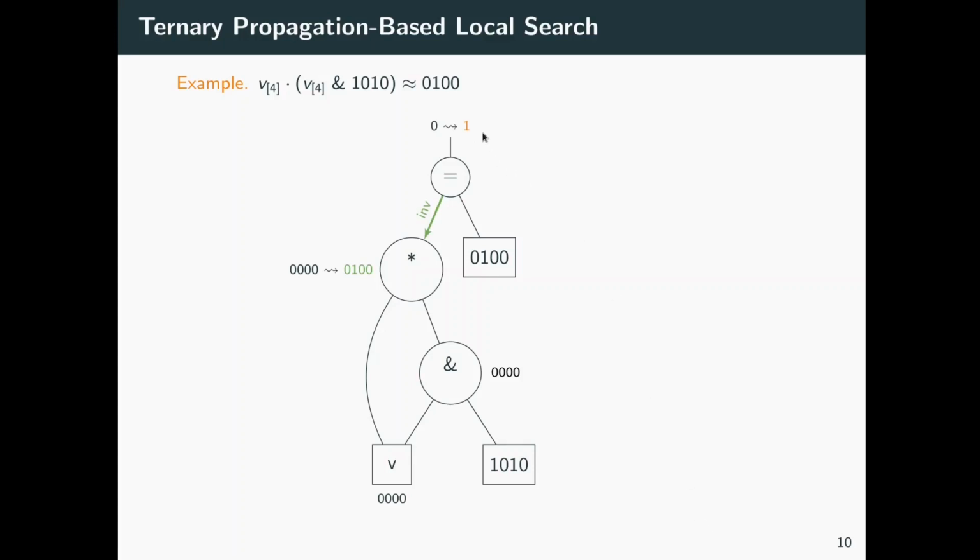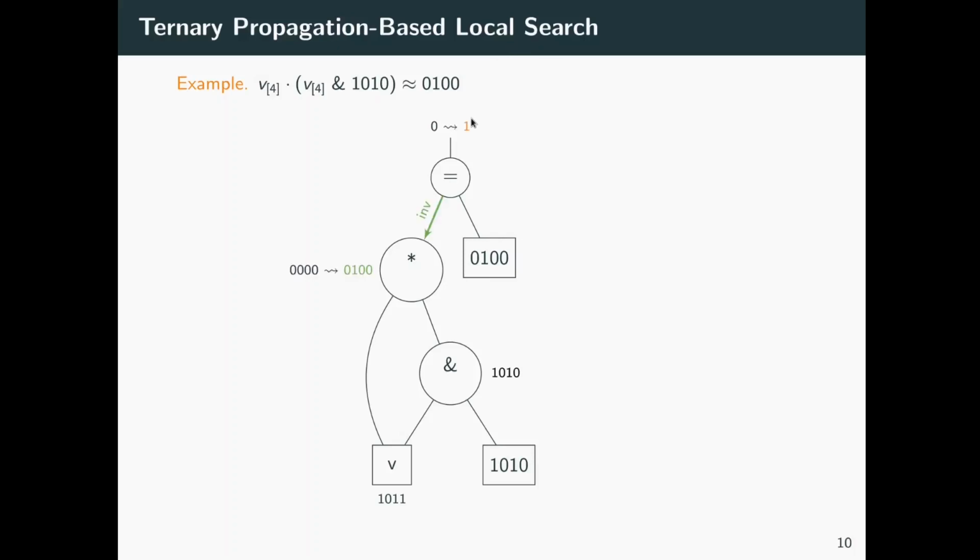We now assume that the target value for the root is true and propagate this target value down to the multiplication by computing an inverse value. Both operands of the multiplication are 0 and therefore essential, and we randomly pick the right one. We pick one of the possible consistent values and continue propagation. Now for v, there doesn't exist an inverse value given the current target value, and we pick one of the possible consistent values. We assign v to the selected consistent value, evaluate the current assignment, and the root is still false.